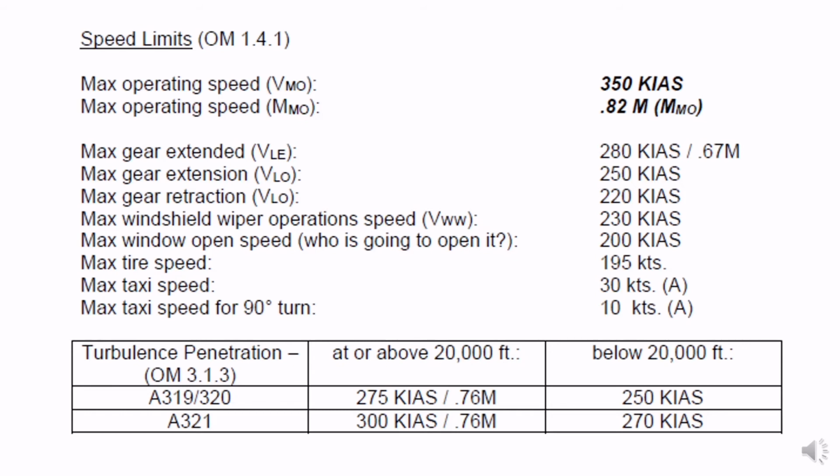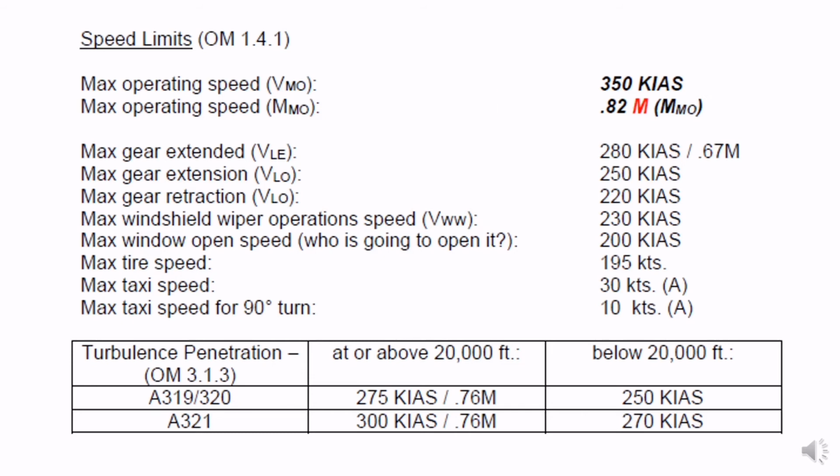These are the speed limits for an Airbus 319, 320, 321. VMO means maximum indicated airspeed. For this aircraft type, the maximum indicated airspeed is 350 knots. MMO means maximum Mach number. For this aircraft type, the maximum Mach number is 0.82. KIAS just simply means indicated airspeed in knots, and M is Mach number.